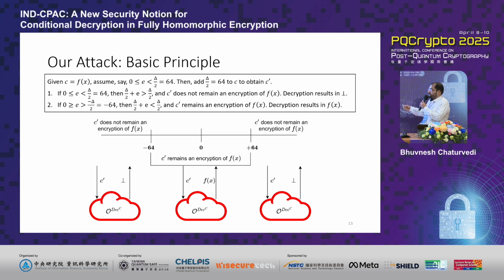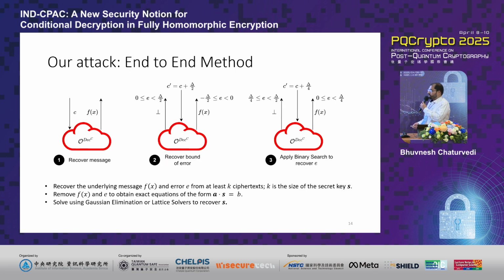And in this case, the conditional decryption oracle simply decrypts it and outputs the message f of m dash. So one can see that the output of the conditional decryption oracle varies between the cases when the error is below a certain threshold or beyond a certain threshold. And this is something that we leverage to ultimately recover the underlying error value. And the way we do that is in a three-step process. In the first step, we simply query the oracle using the original ciphertext to recover the underlying message. In the second step, we first of all recover the error bound, which is actually equivalent to recovering the sign of the underlying error message.